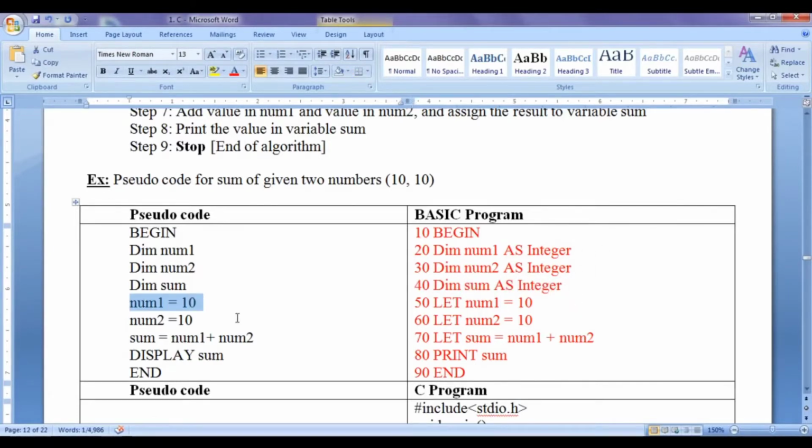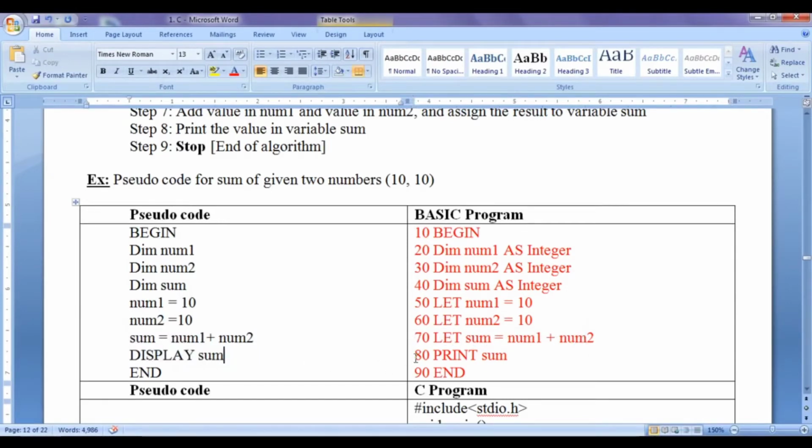Then num1 equal to 10 can be translated to 50, let num1 equal to 10. Here we are following the syntax of the programming language. Then num2 equal to 10 becomes 60, let num2 equal to 10. Sum equal to num1 plus num2: here we write 70, let sum equal to num1 plus num2.